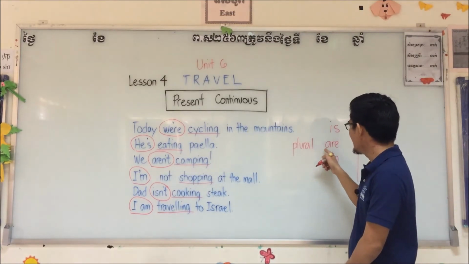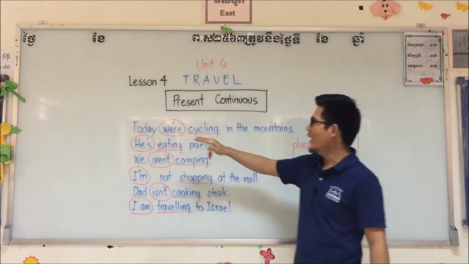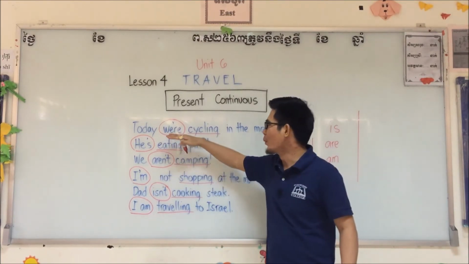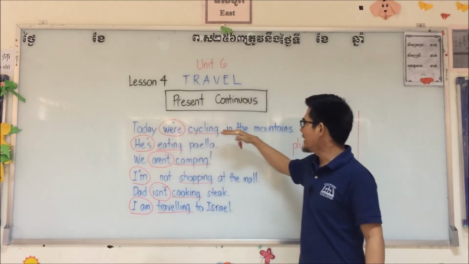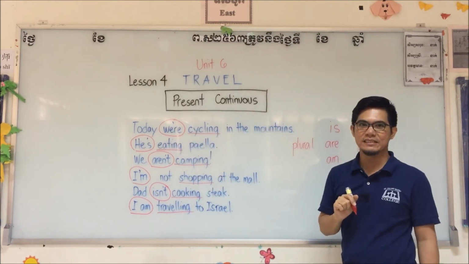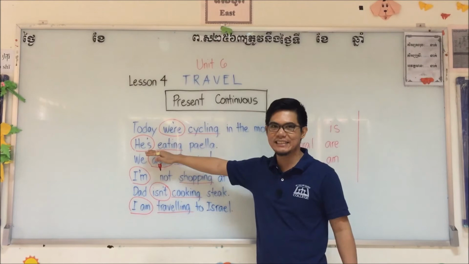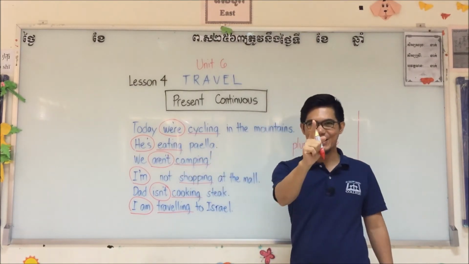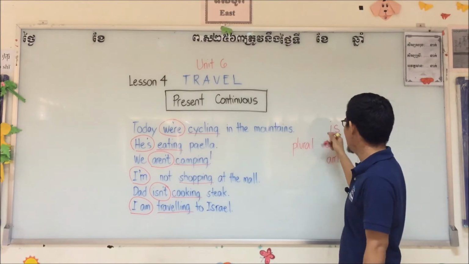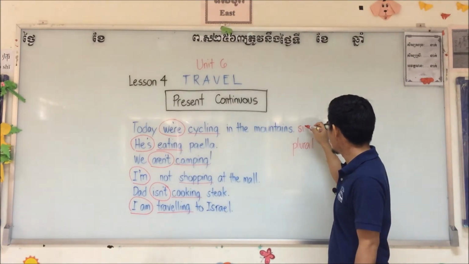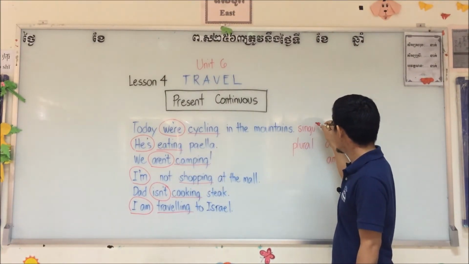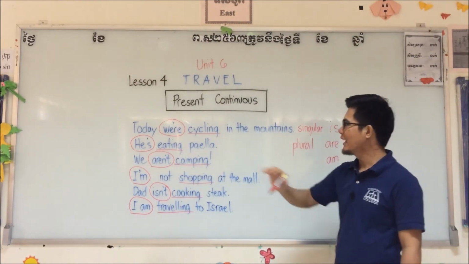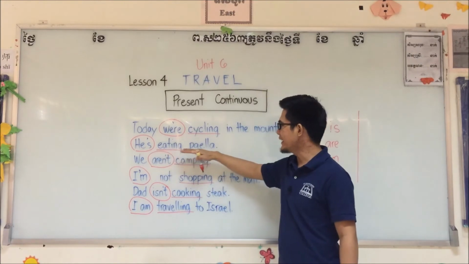That's why we are, and then we contract it, we're. Today, we're cycling in the mountains. Next, he's. He, singular. We use is. He is eating paella.